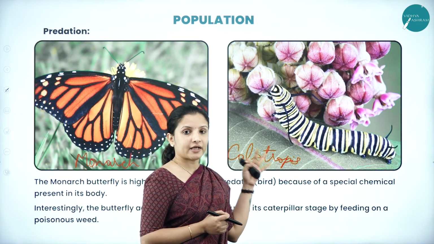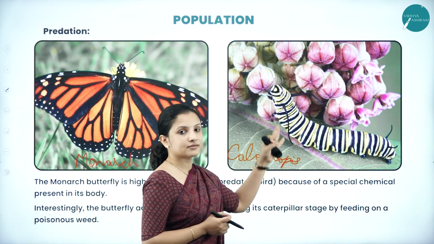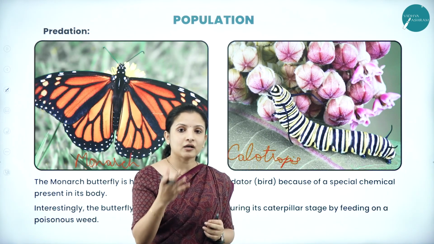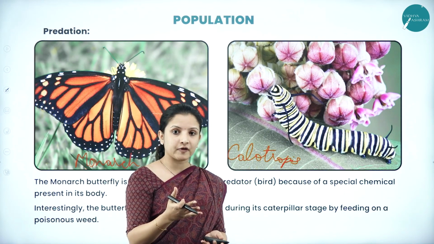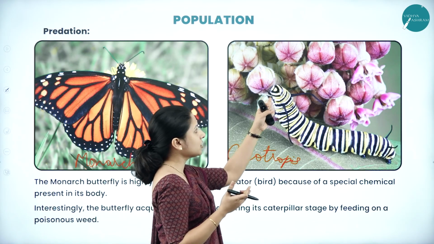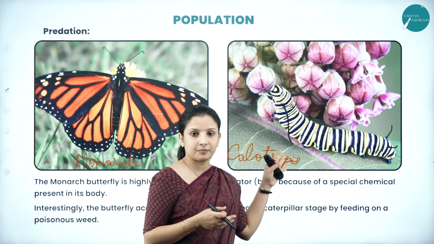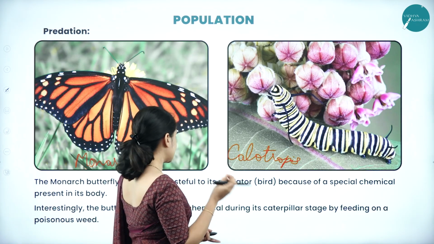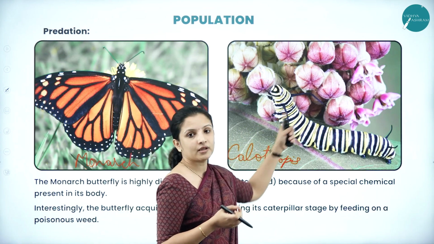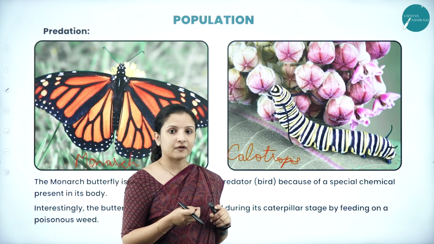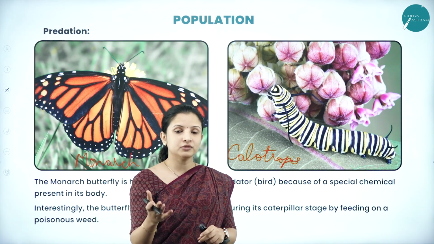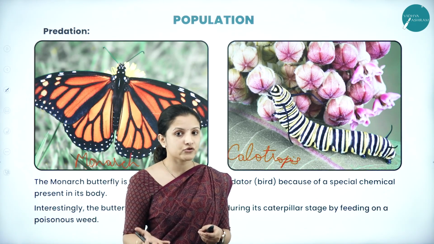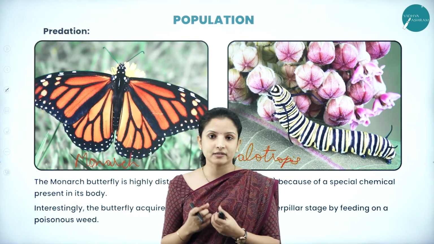So these butterflies usually go and lay their eggs on this particular plant. The larvae that come out are voracious feeders. They start eating the flowers and the leaves of this plant. And the poisonous chemical compound that is there will enter into the larvae of this butterfly. When the larvae matures, the chemical will enter into the mature butterfly. That is how they acquire this chemical.